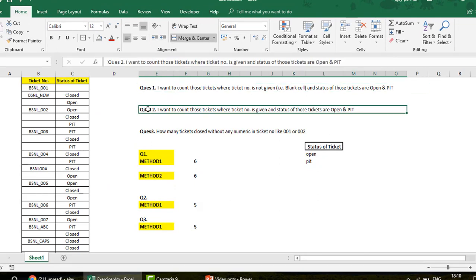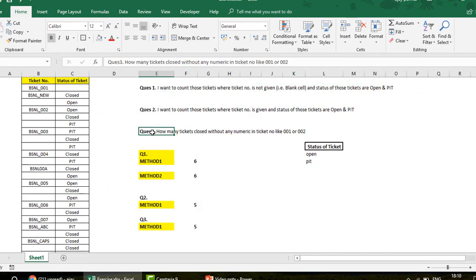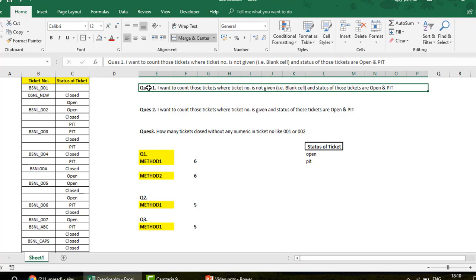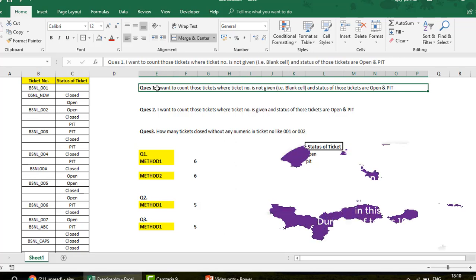This is question number 1, this is question number 2, and this is question number 3, and this is his data, where I can see some ticket numbers, and we have the status of the ticket, closed, open. Now the best way to judge yourself on Excel is that when I read this question, you pause the video and try to do it at your own end and see if you can do it or not. So let's talk about these questions one by one.